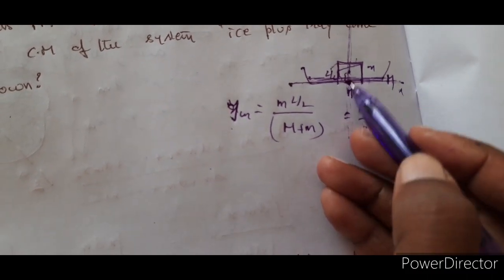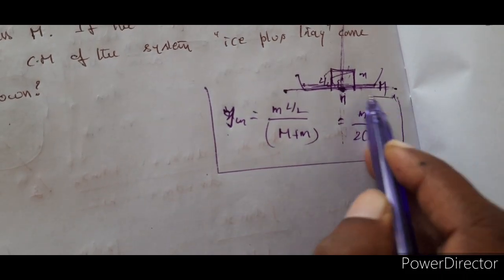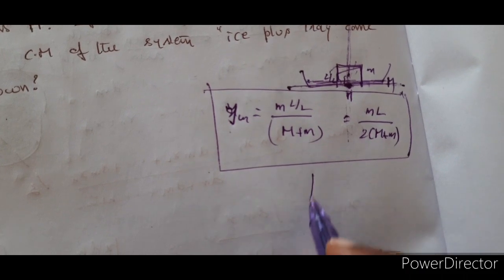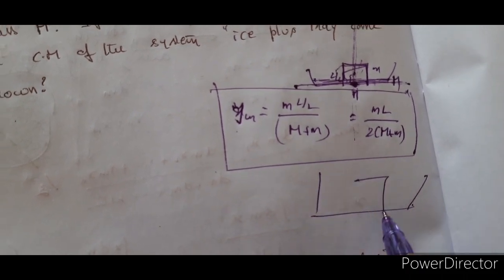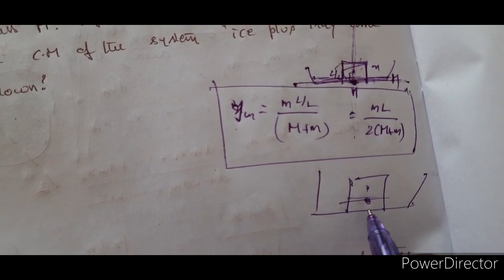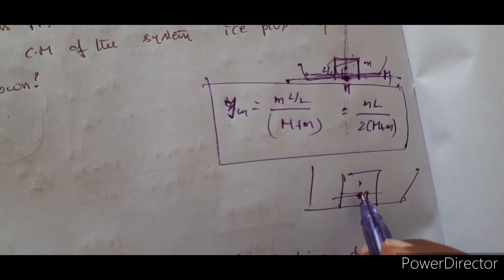Now what is the shift? Whatever the center of mass was before, somewhere here, now it is shifted to the base. That means this height is the shift in the center of mass.